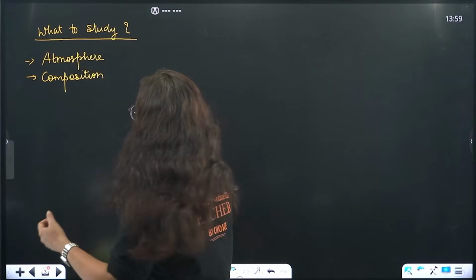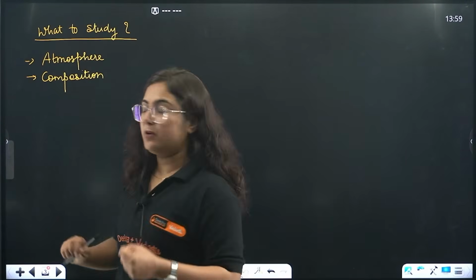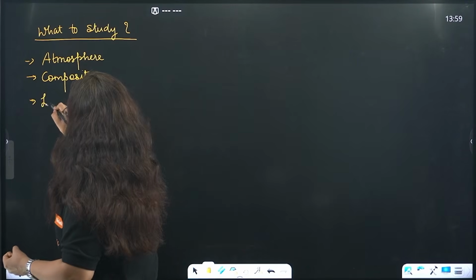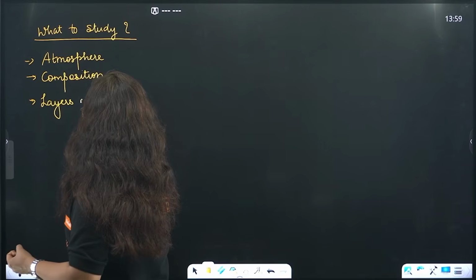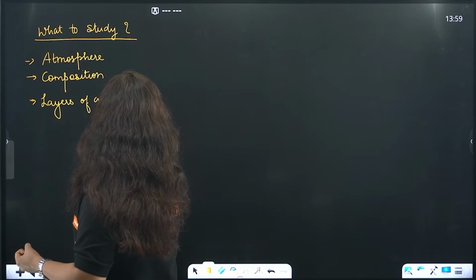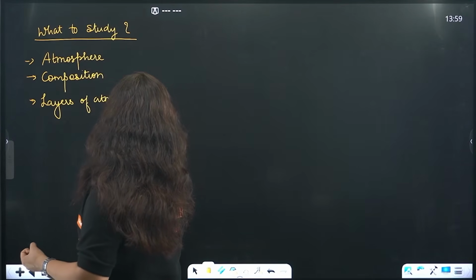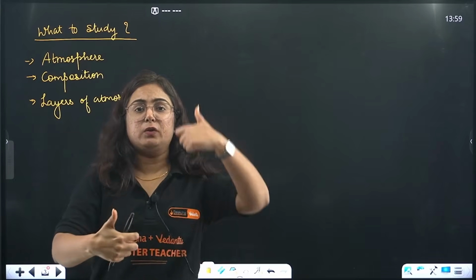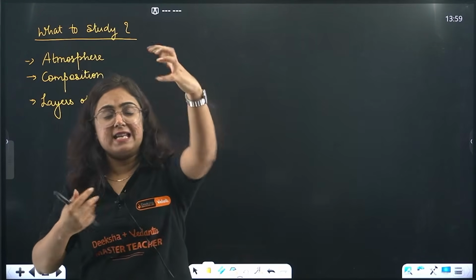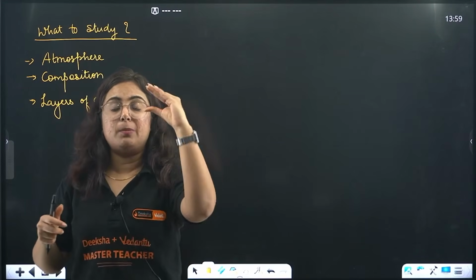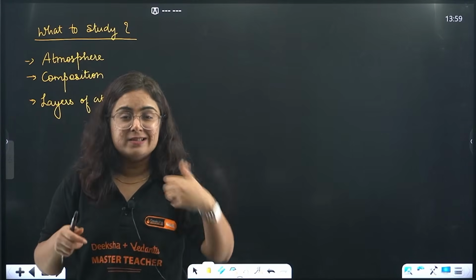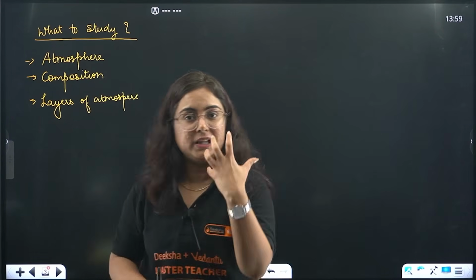Then we will learn about the layers of atmosphere. There are 5 layers in the atmosphere: troposphere, stratosphere, mesosphere, thermosphere and exosphere. We have to learn about each of them, their importance and relevance in human life.